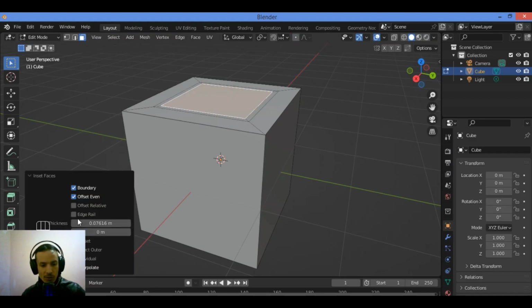Also, we have this function which is the edge rail. This function is to keep edges straight along the surrounding geometry instead of following the geometry normals that can otherwise bend those edges. We have also another function which is the select outer. This option will change the selection so that the newly created geometry around the inset is selected instead of the part that is being inset. The last setting is interpolate. This will try to adjust any vertex data such as UV maps, vertex colors, and vertex weights to the newly added geometry.